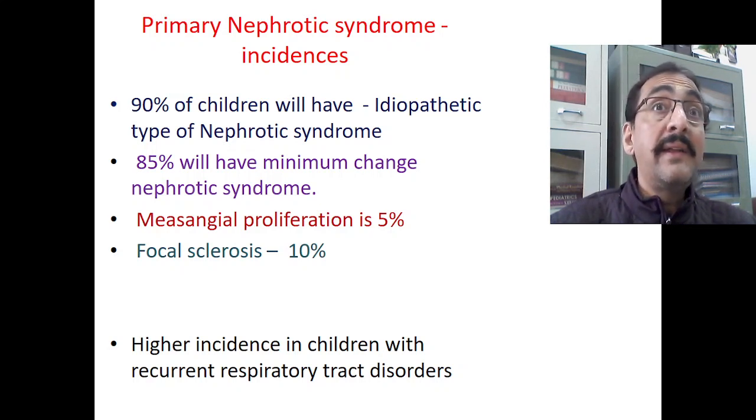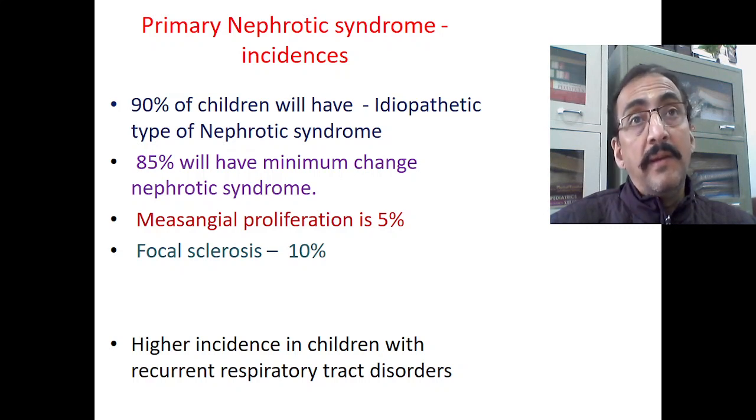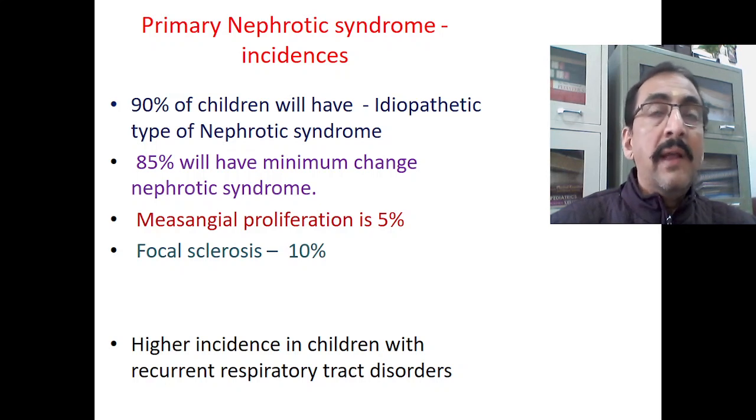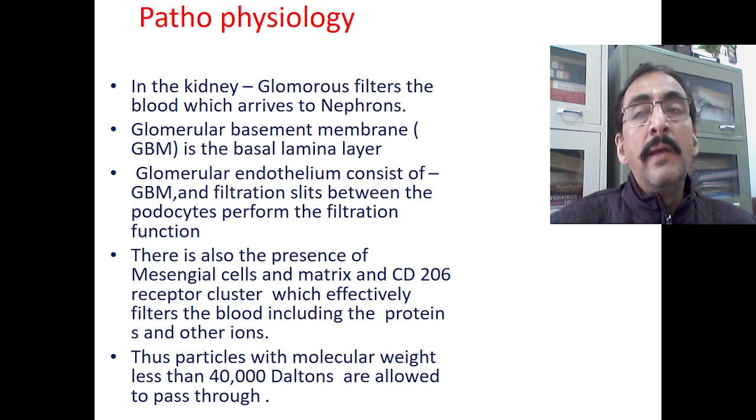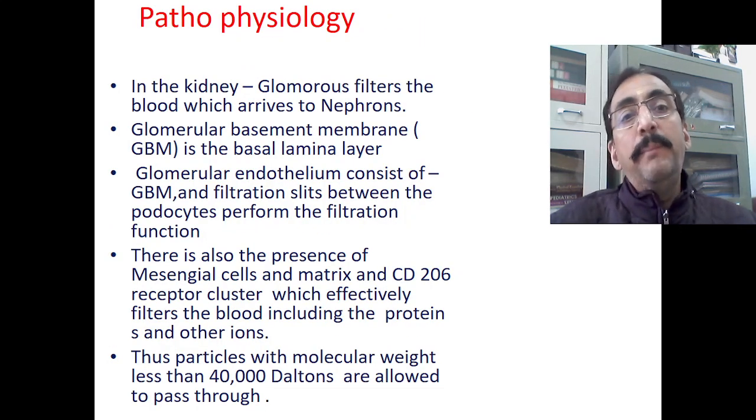Virus may exaggerate an already existing nephrotic syndrome. That means a patient is having nephrotic syndrome, he is taking treatment, but one attack of viral infection may further aggravate the situation. But when you see it as a root cause, one of the triggering factors is recurrent respiratory infection because of bacteria, especially streptococcus. Now if you look into the pathophysiology,